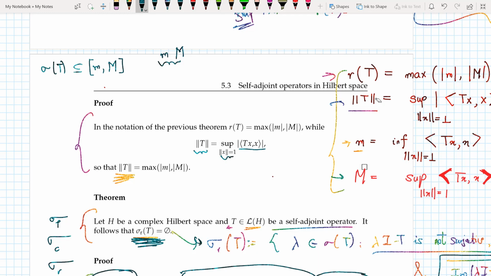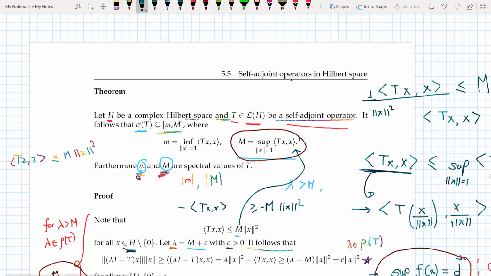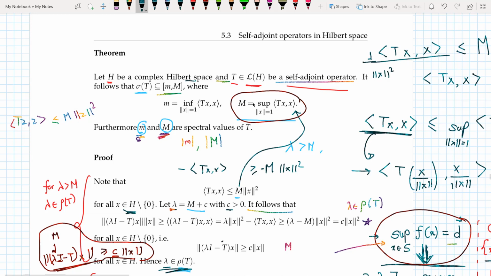If you remember above, if this quantity here is more negative than this quantity is positive, then putting the modulus on it, the norm of T would be given by small m. Similarly, if this is negative and this is positive, but more positive than the other is negative, suppose this is -2 and this is +10, then of course the norm of T would be given by capital M. And that's all I'm saying.